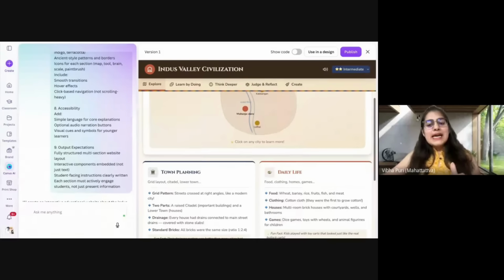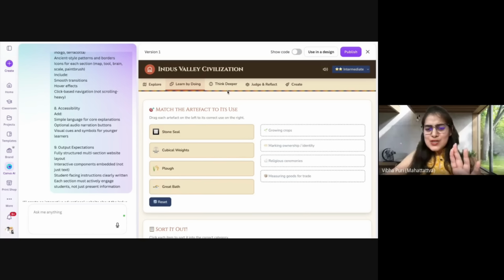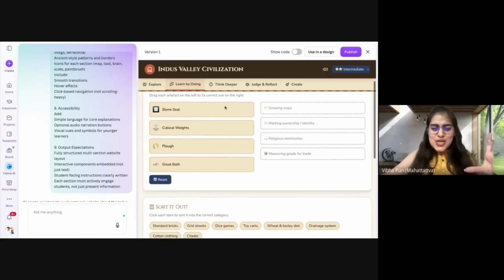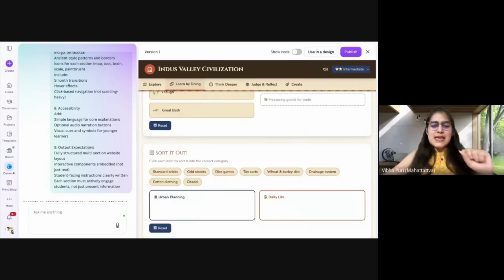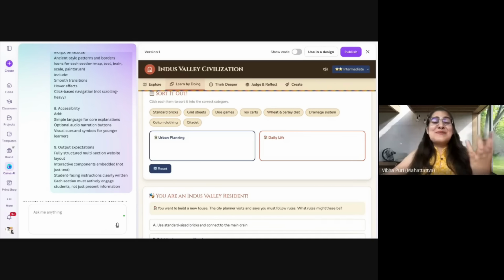There can be times where I thought that I will get this created. After looking at it, I am the teacher. I know my children. I know the context that I want to use this particular resource in. I can just feel like, no, this is not right. I want the color to change, or there's a spelling mistake, or there's a thing that my grade 6 students don't study.